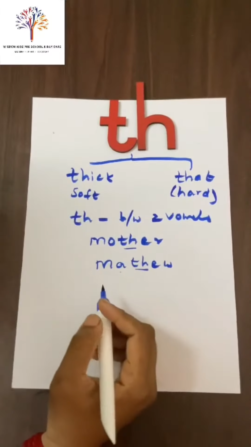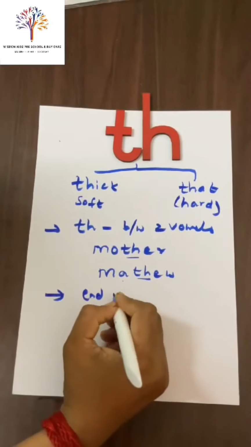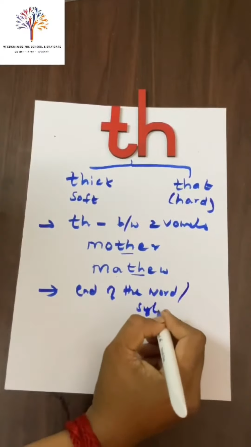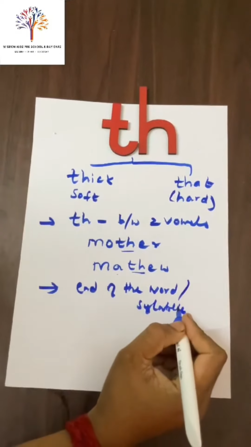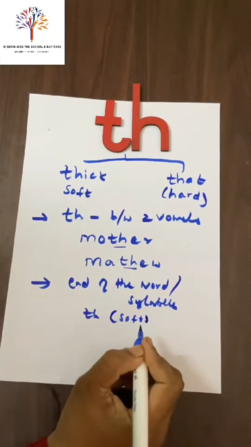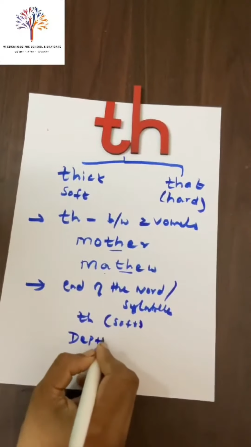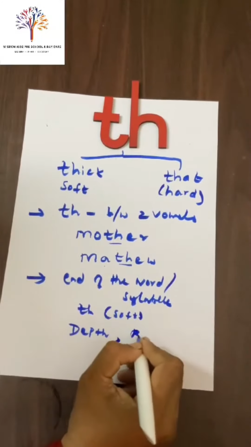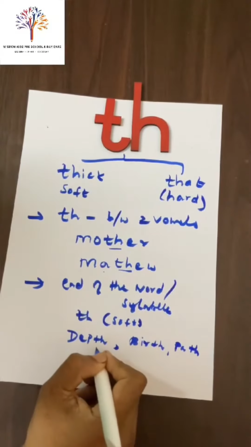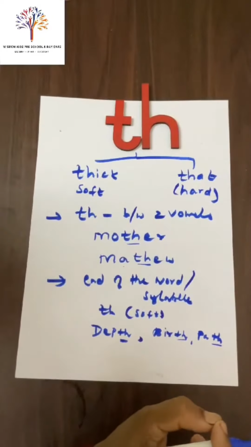The second tip is the end of the word or syllable. If TH is at the end of the word or syllable, you have to pronounce it with a soft sound. It's not the hard sound, it's the soft sound. For example, death, birth, path. If you see these TH, it pronounces a soft sound th.